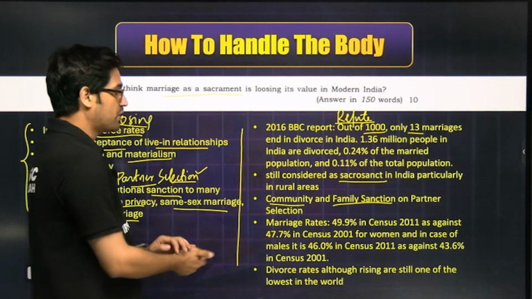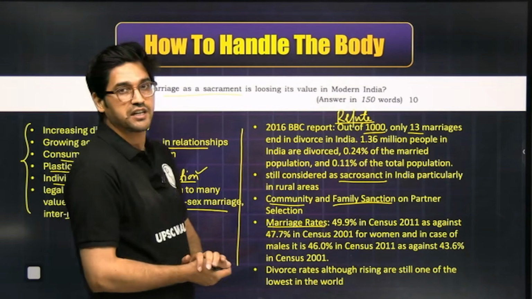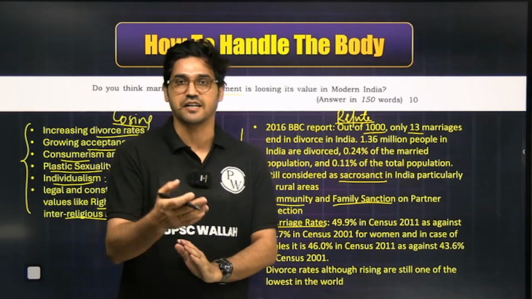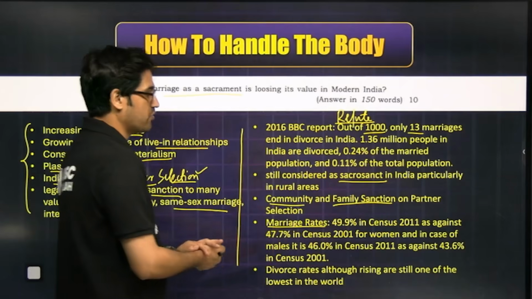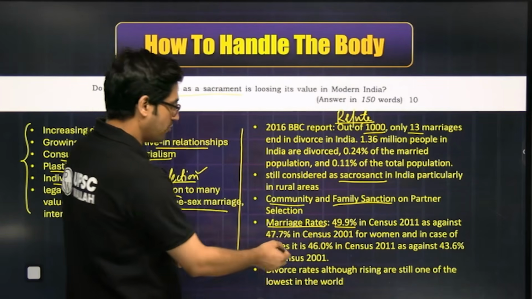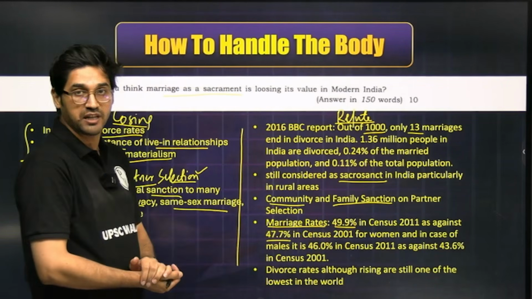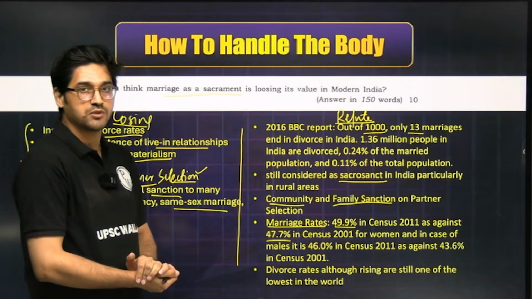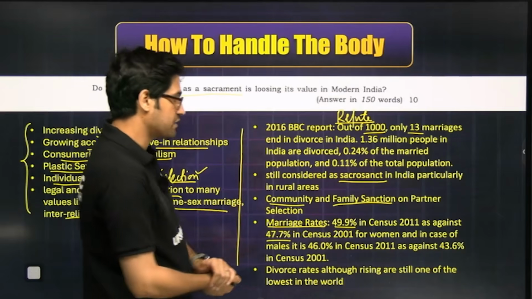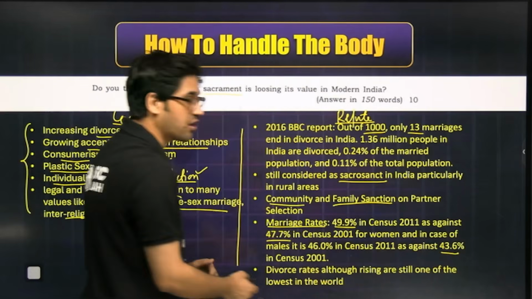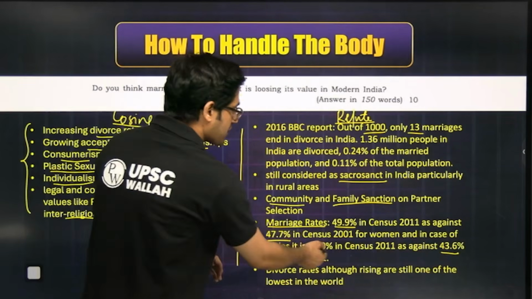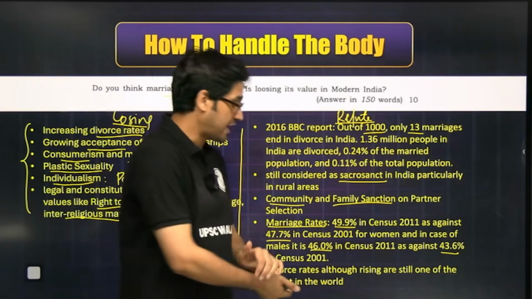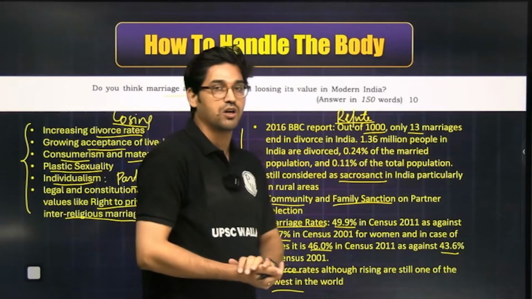You can also talk about marriage rates in the country, which surprisingly, between census 2001 and census 2011, have increased. According to census 2001, marriage rates in India were about 47.7% for females, which increased to 49.9% as per census 2011. Similarly, for men, it has increased from 43.6% according to census 2001 to about 46% in census 2011. You can also discuss, like I said, divorce rates are one of the lowest in the world.